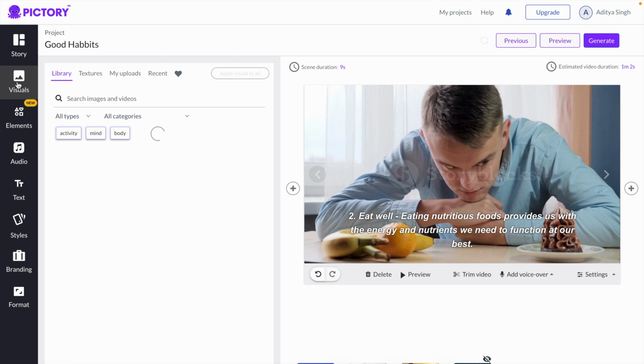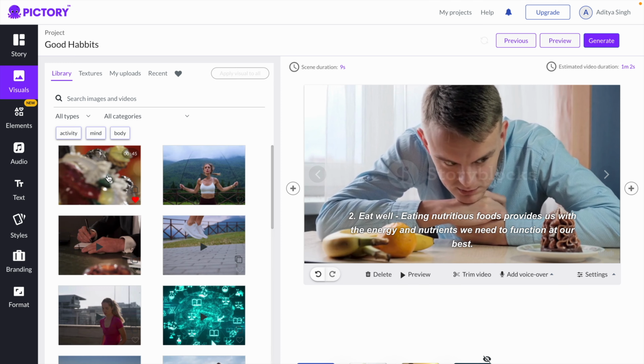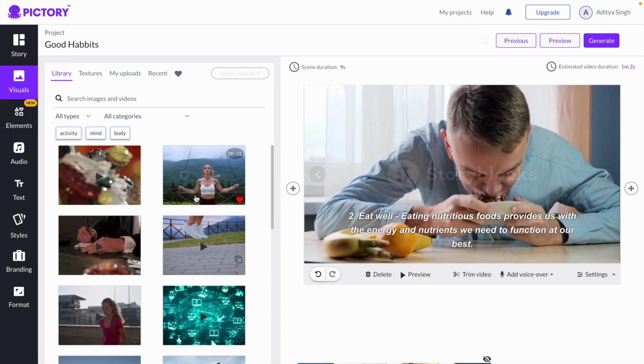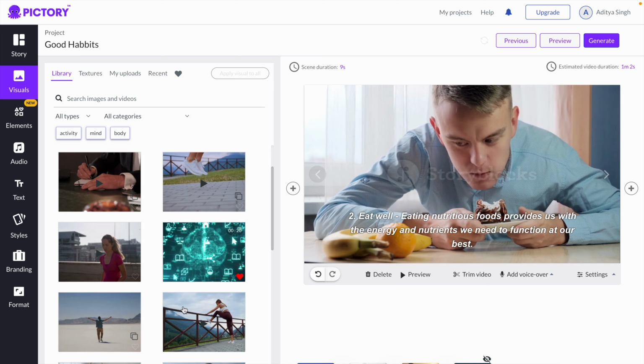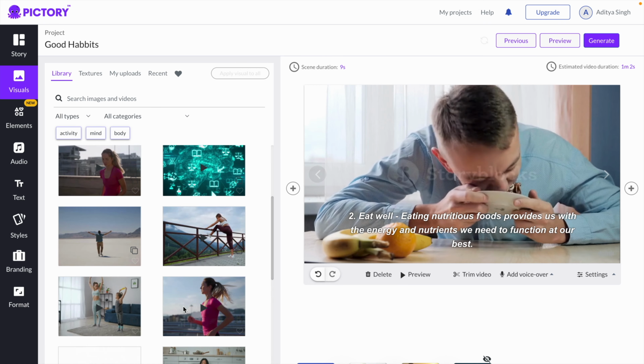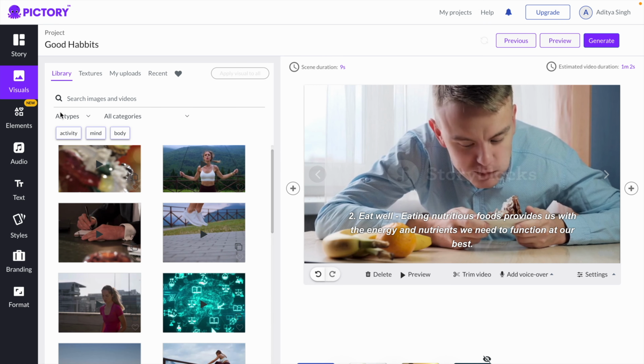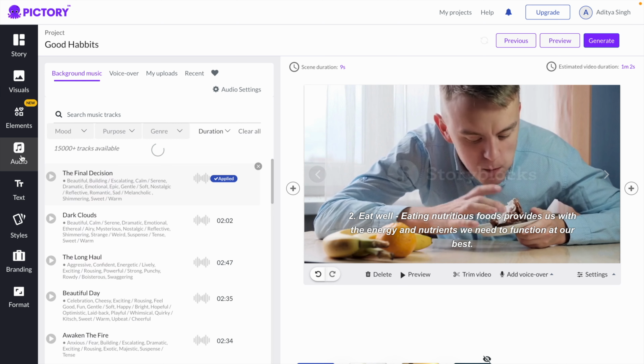You need not do any video search or link. You can simply just type your text or type your speech over there, and it will create a video for you, which is quite an interesting AI I have seen. And I have been using this AI for a long time.